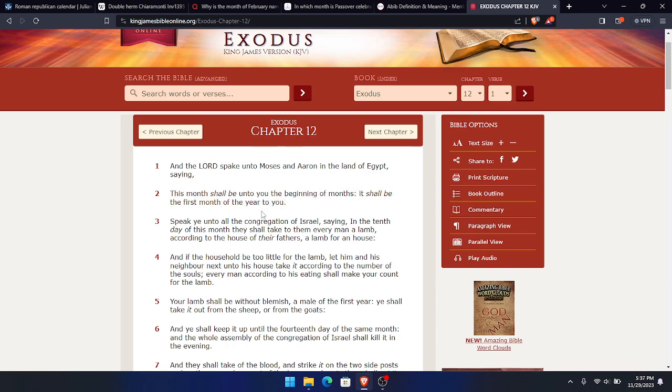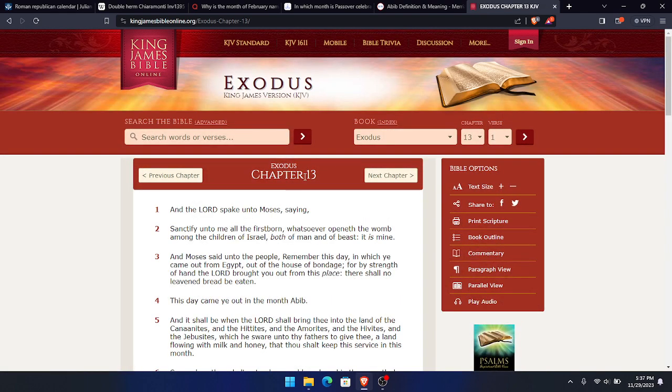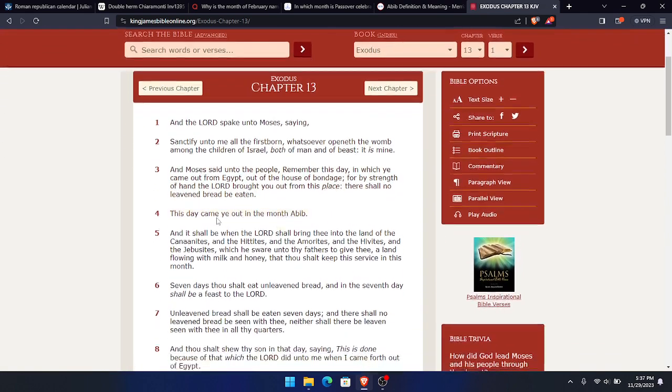Speak ye unto all the congregation of Israel, saying, in the 10th day of the month they shall take to them every man a lamb according to the house of their fathers, and a lamb for an house. Talking about the Passover, telling us the Passover is in the first month of the year. And then it tells us the name of the first month of the year in the 13th chapter. This day came ye out of the month of Abib.